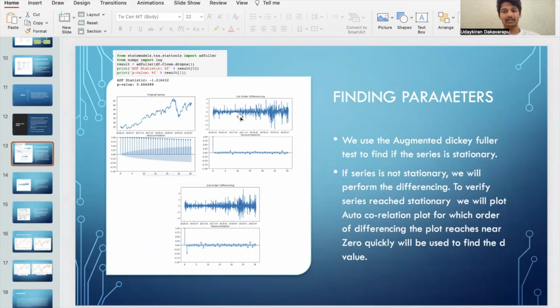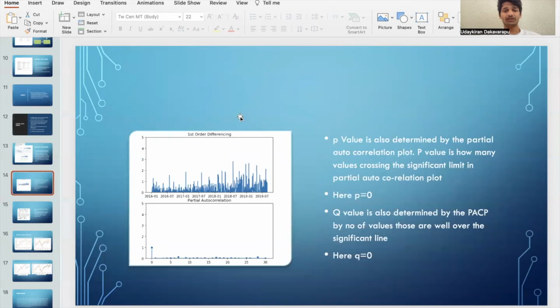After finding the d, we use the partial autocorrelation function plot to find p and q values. The P value is determined by the partial autocorrelation plot. The P value is how many values are crossing the significant limit in the partial autocorrelation plot. Here you can see there are none except the zeroth.